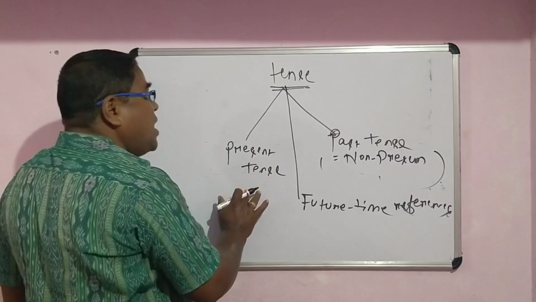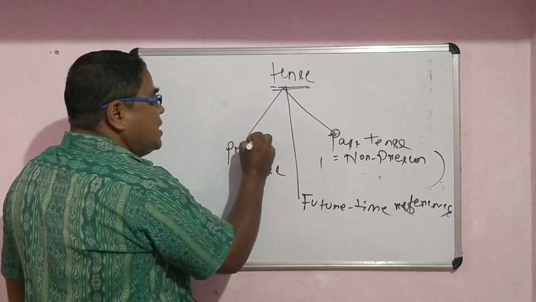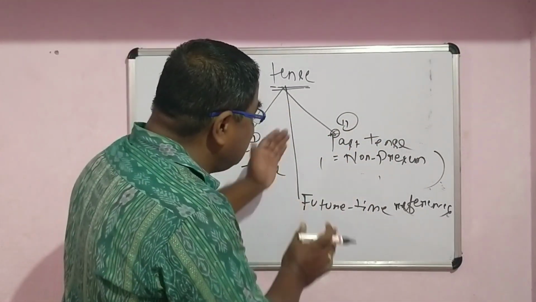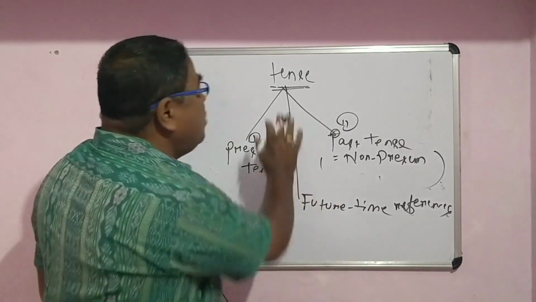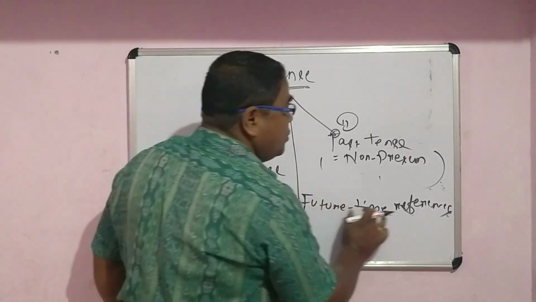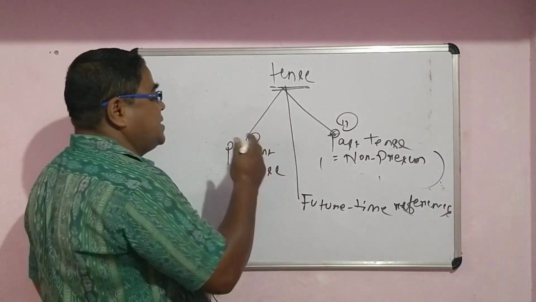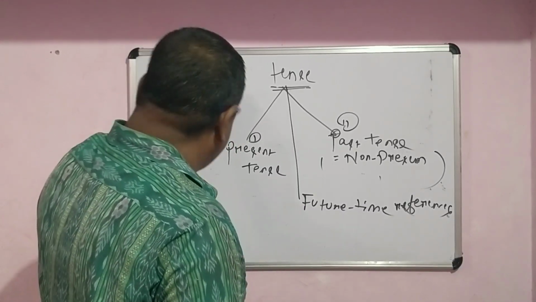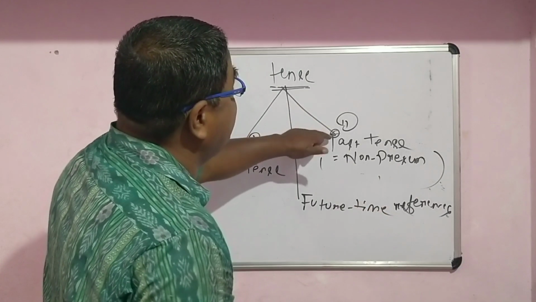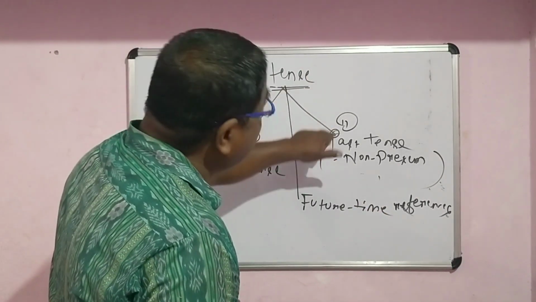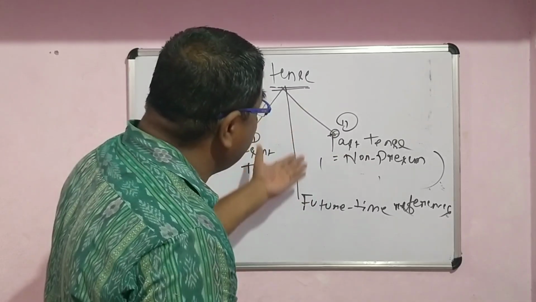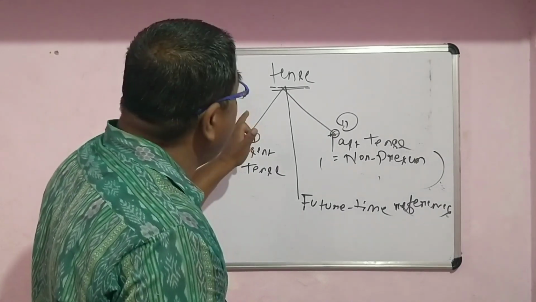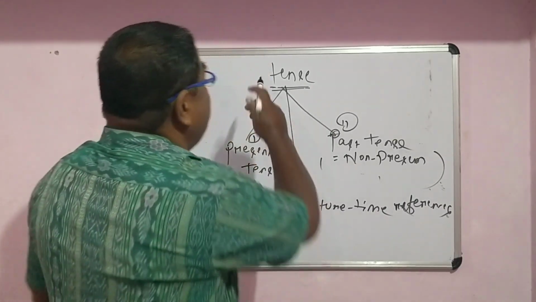So basically you just remember that your tense is of two types. Number one is the present tense. Number two is the past tense. And if you want to discuss the future tense, remember that you don't have a future tense. Rather, you have future time references. So in the next class, I will throw light on your present tense and the various forms of the present tense and their uses. And again in the next class, we will dwell on your past tense, that is, the various forms of the past tense, and in the subsequent class, we will throw light particularly on your future time references. So always remember that your tense is very vital and the tense comes from the verb.